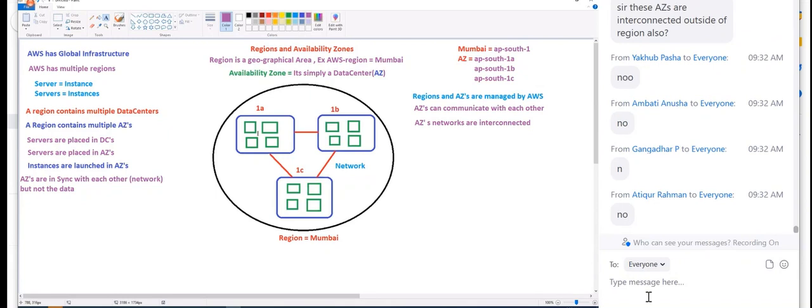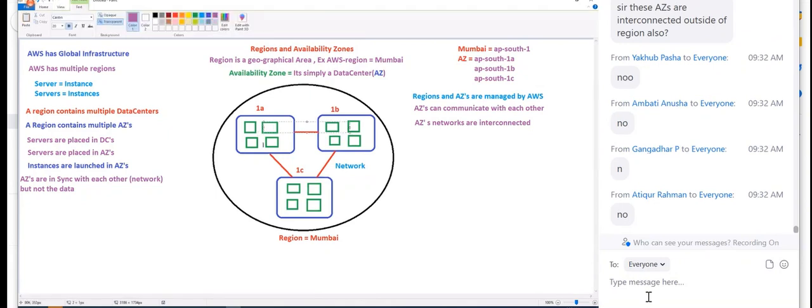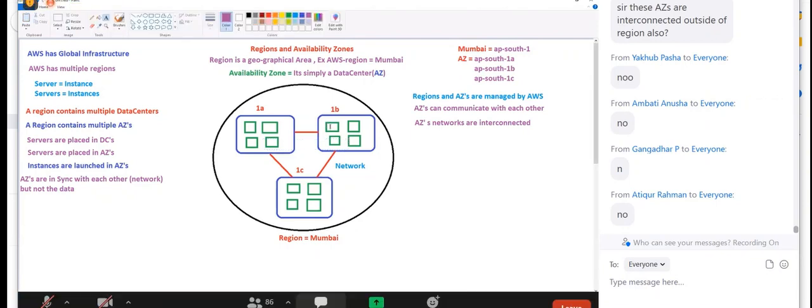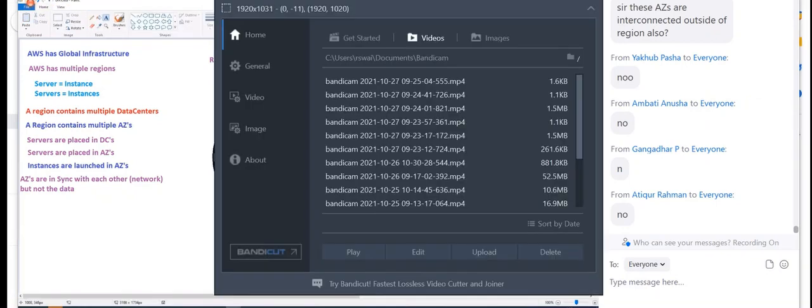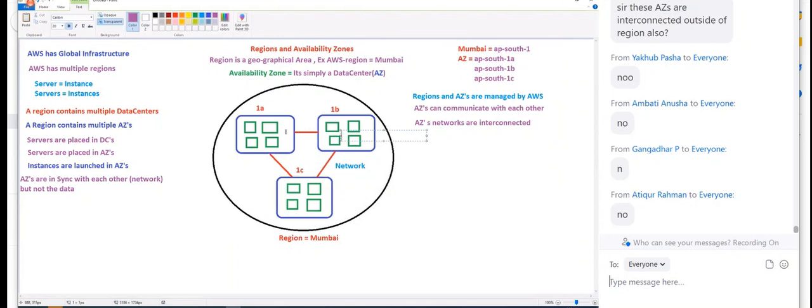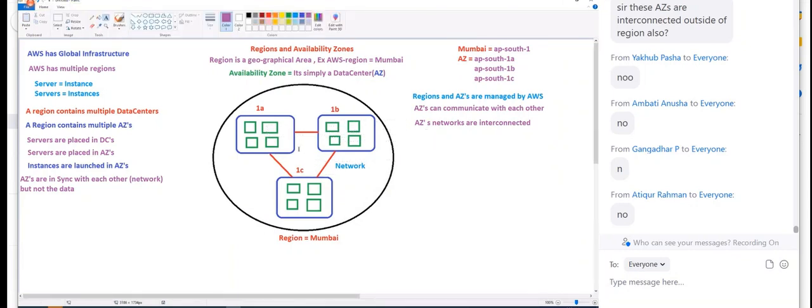So if you put some data in some instances over here in 1A availability zone, the data is not automatically replicated to 1B. The network is interconnected, but by default, data is not replicated from here to there, because it's up to you whether you want to do it or not. Guys, is this clear till here, everyone?